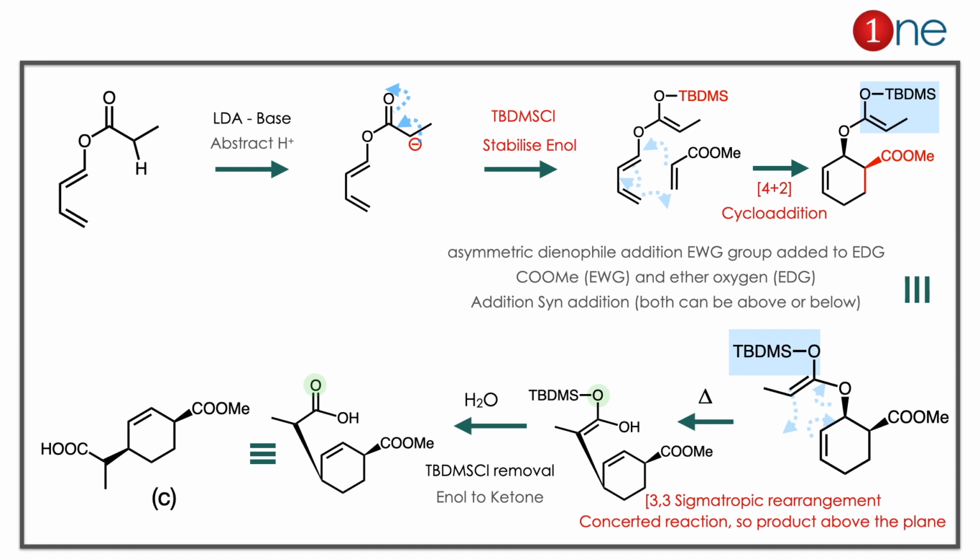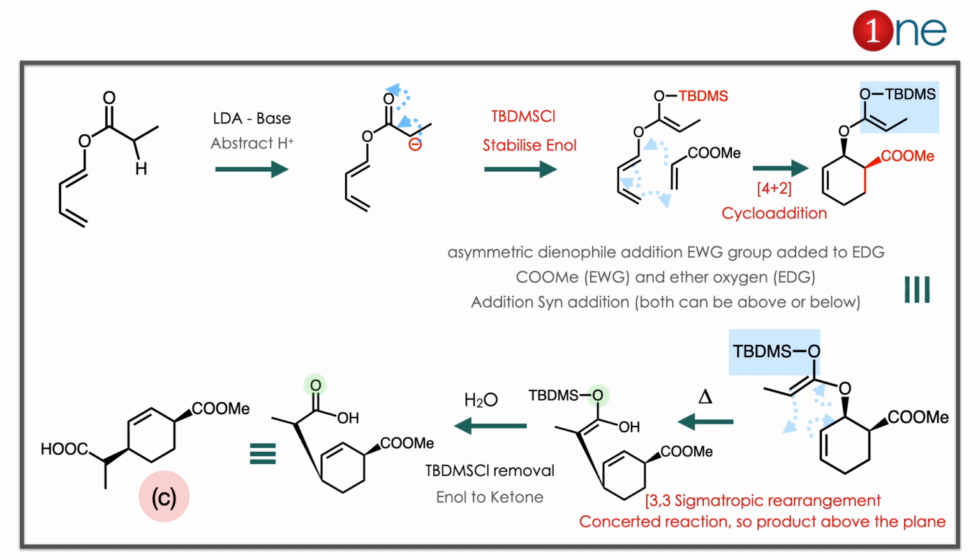The starting material contains the ester group and a methyl group nearby, so it's definitely an acidic proton. The methylene proton is acidic here. You are using the base. What really happens is it abstracts the proton and forms the anion. So the charge travels, and in the next step you are using TBDMS. The TBDMS stabilizes the enol form. You have the enolic configuration, so you have the enol, which is perfect for the next step.